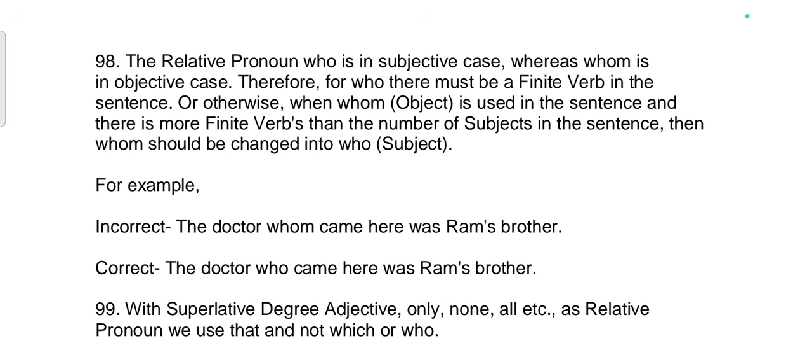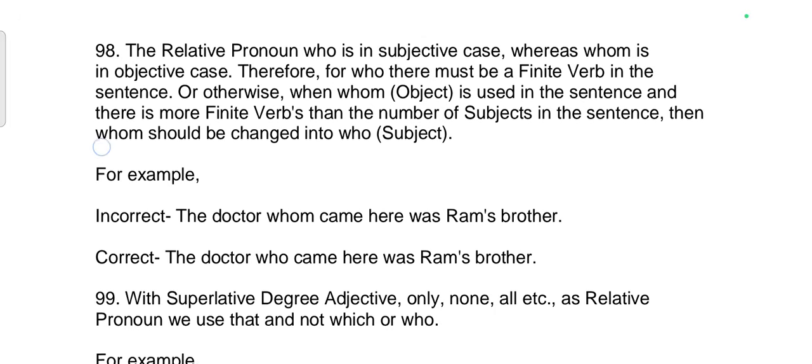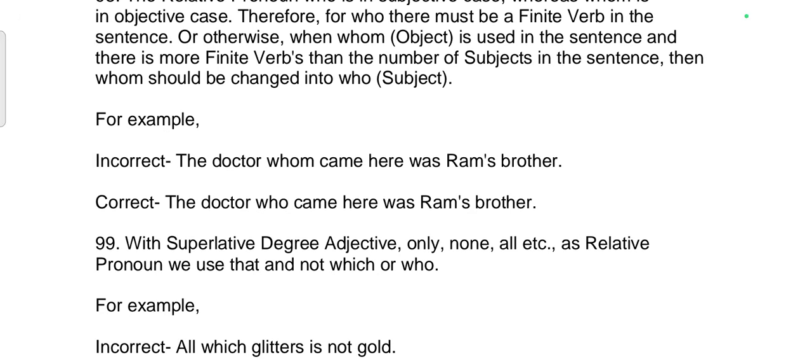98th rule: The relative pronoun who is in subjective case, whereas whom is in objective case. Therefore, for who there must be a finite verb in the sentence, or otherwise when whom object is used in the sentence and there is more finite verb than the number of subjects in the sentence, then whom should be changed into who subject. For example, incorrect sentence: The doctor whom came here was Ram's brother. Correct sentence: The doctor who came here was Ram's brother.